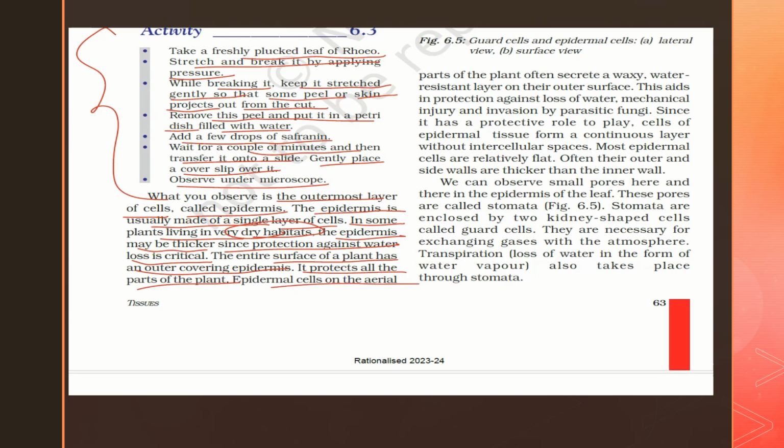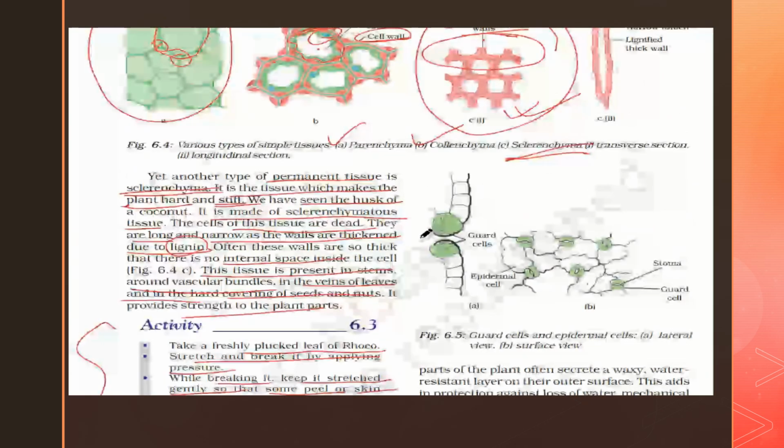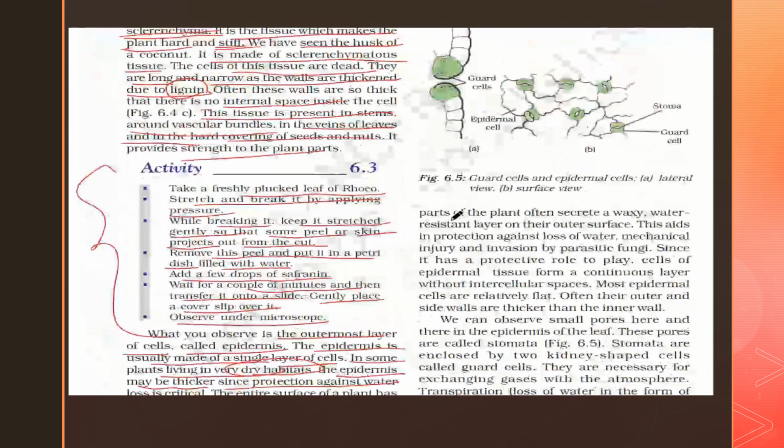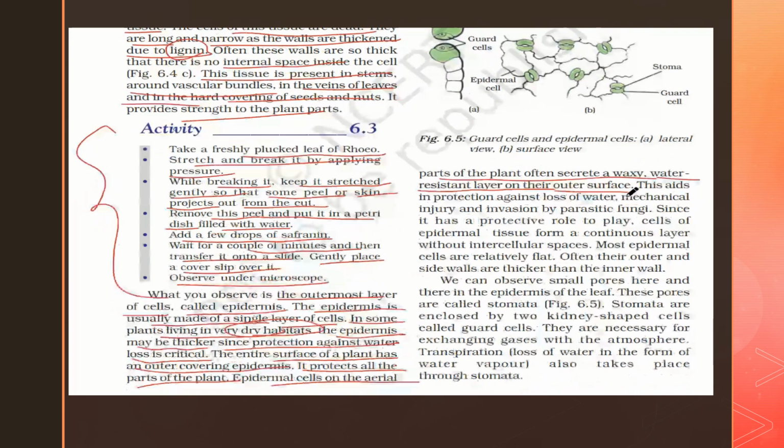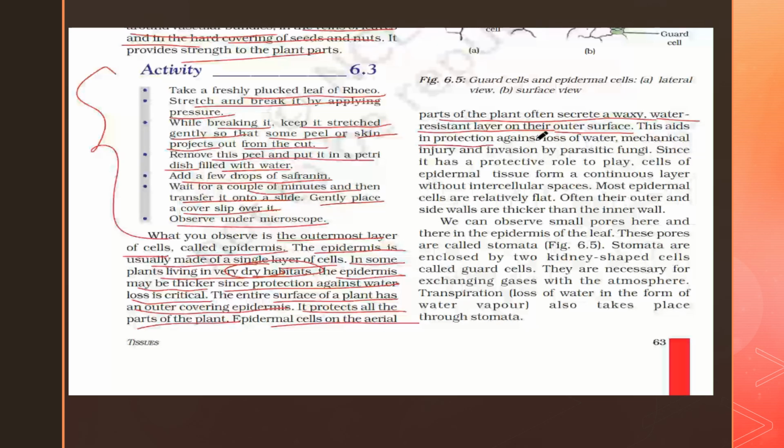Epidermal cells on the aerial parts of the plant often secrete a waxy, water-resistant layer on their outer surface. This aids in protection against the loss of water, mechanical injury, and invasion by parasitic fungi.